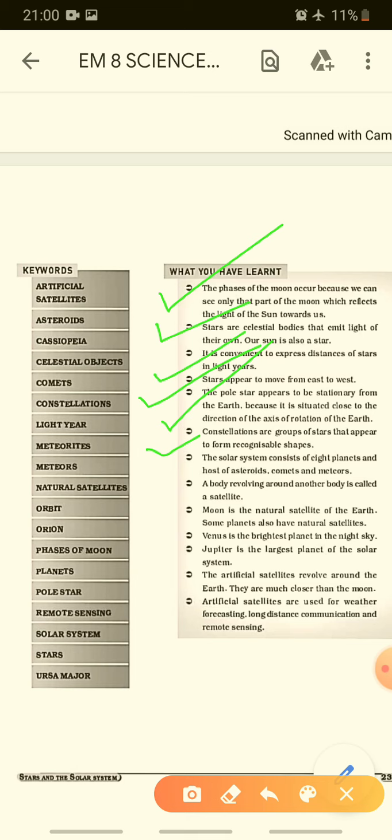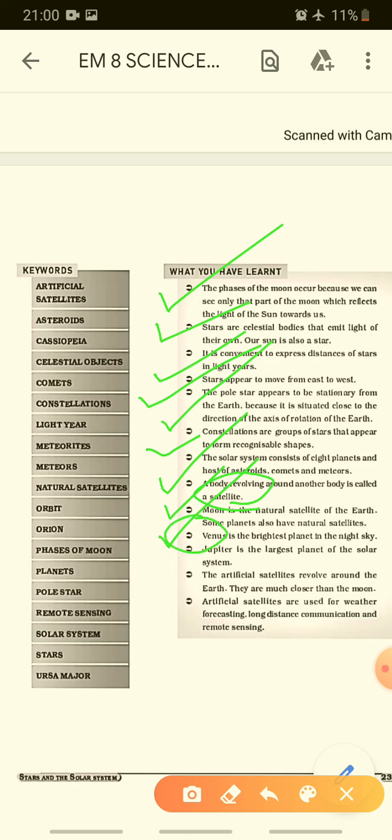The solar system has 8 planets and a host of asteroids, comets and meteoroids. A body revolving around another body is called a satellite. There are natural satellites and artificial satellites. The moon is a natural satellite of the earth. There are also certain planets which have natural satellites.